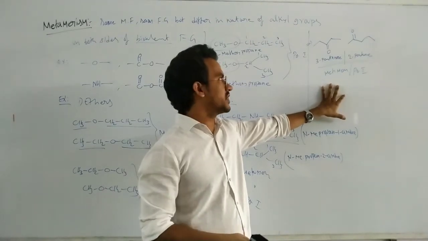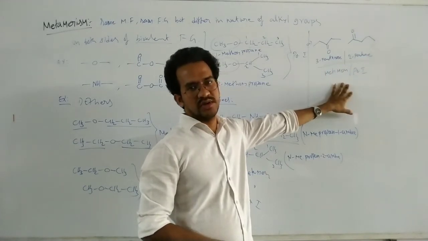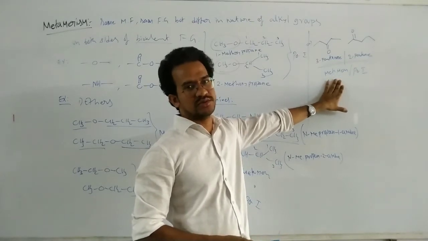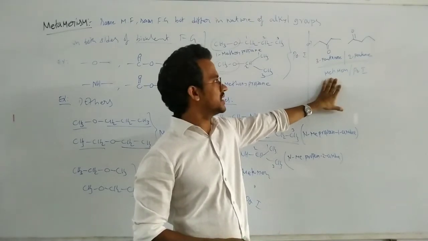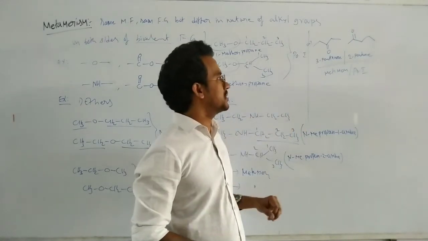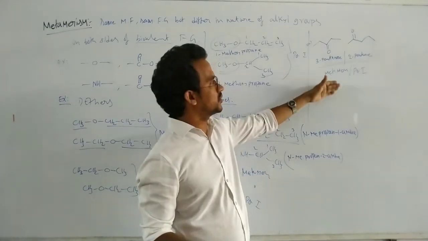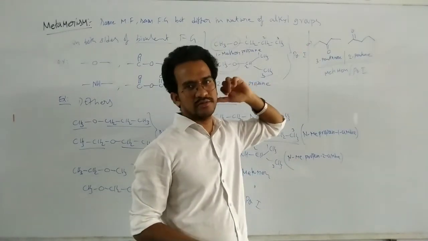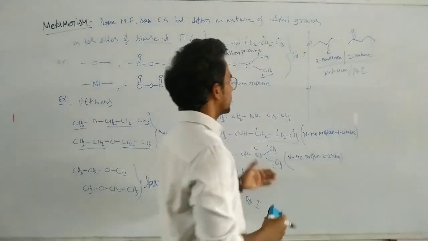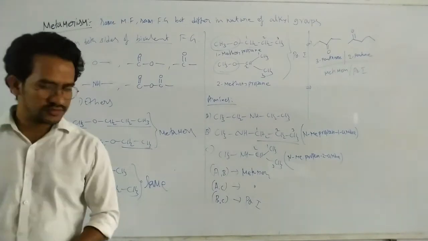If it is a more than one answer question, we can give both options, metamers and positional isomers. If it is a single answer question, we can give the metamers only, not positional isomers. That means here metamerism gets some higher priority than the positional isomerism for the ketones only. And similarly, we can apply for all compounds. So first write down this one.